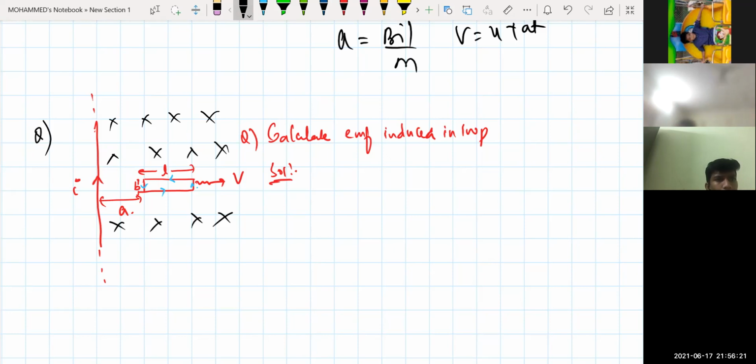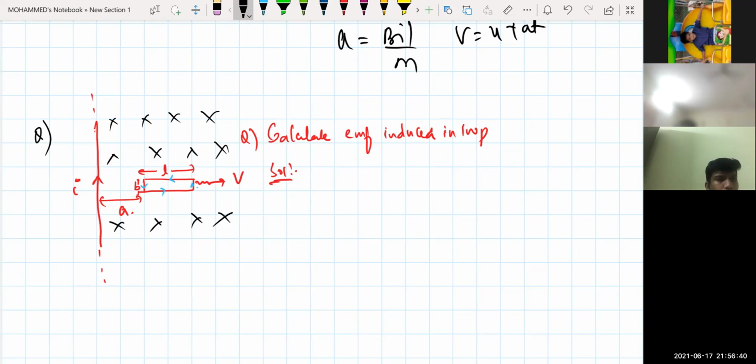Now tell me what the velocity is in this direction. Tell me what will be the direction of the induced EMFs. We can connect a battery like this. There are two wires, so the end which is nearer to the wire has one EMF, and the end of the wire which is farther away from the wire has another EMF.